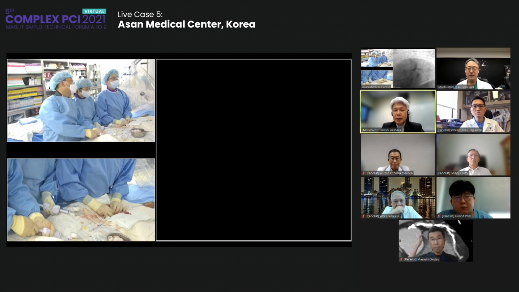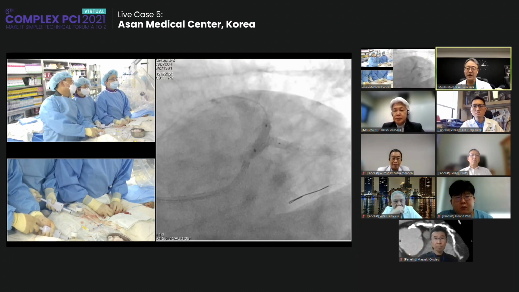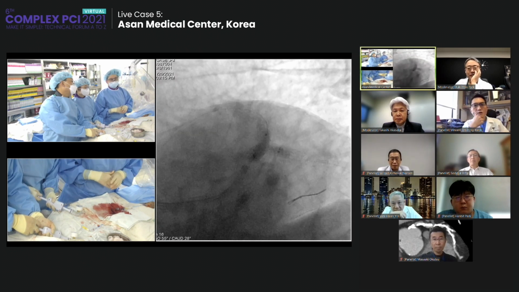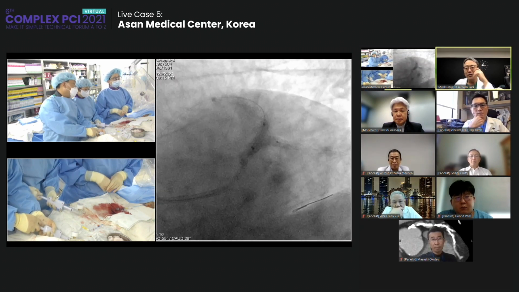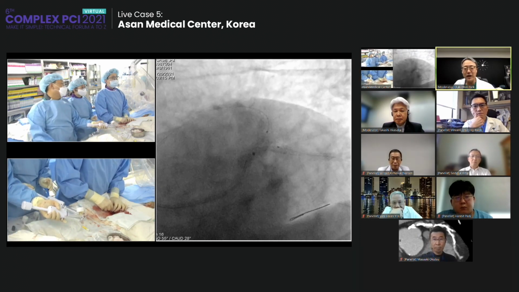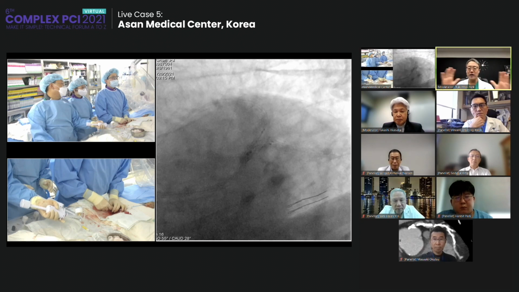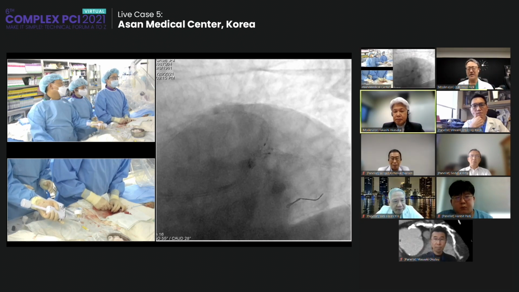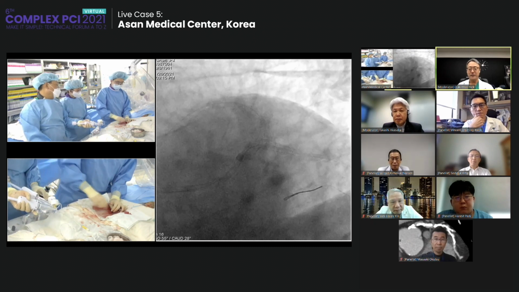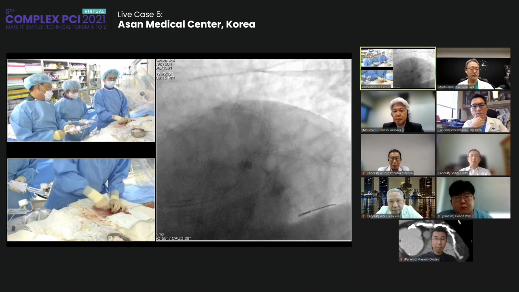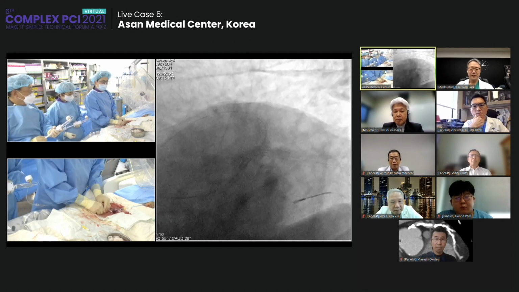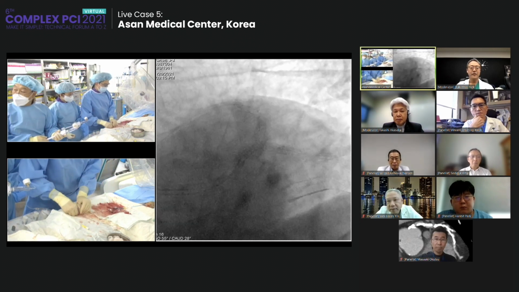Great study. Yes. This is a final kissing. Final kissing with the 4.0 and 3.5 balloons at 12 ATM. Yeah, good. We can see that after cutting balloon dilation, the LAD ostium part is much more dilated, as well as the distal left main part. Yes, it really worked. And then I will apply the DCB for 4.0 and 3.5.